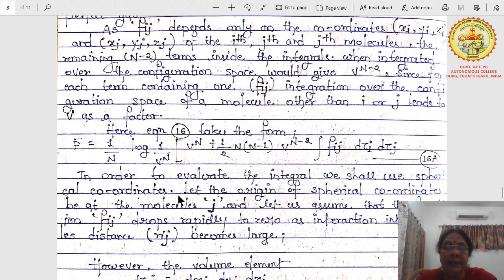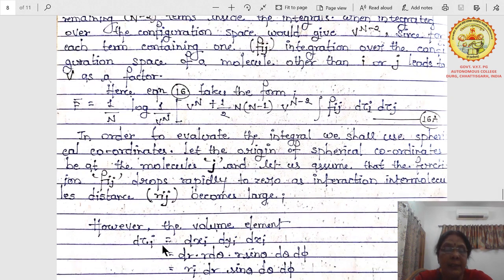In order to evaluate the integral, we shall use spherical coordinates, because we have to evaluate the integral. Whatever we want to explain, we first have to calculate the integral. So for that we have taken spherical coordinates for the jth molecule, and let us assume that fij drops rapidly to 0 as the intermolecular distance rij becomes large.